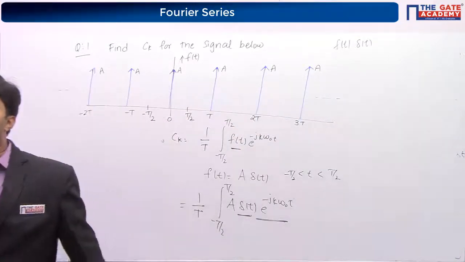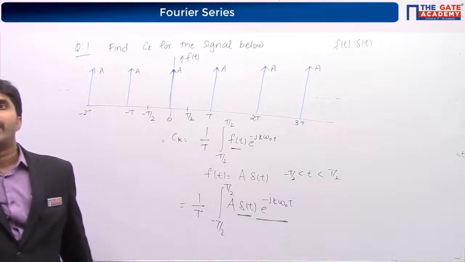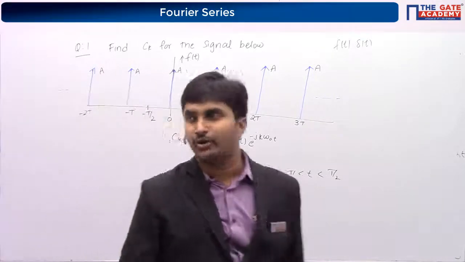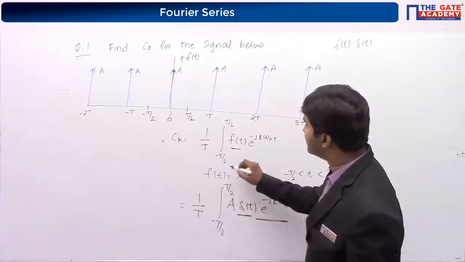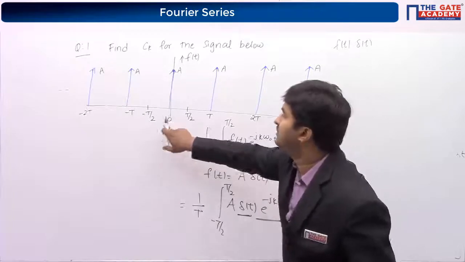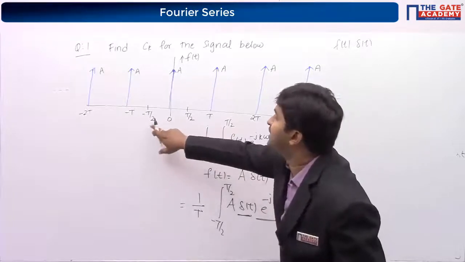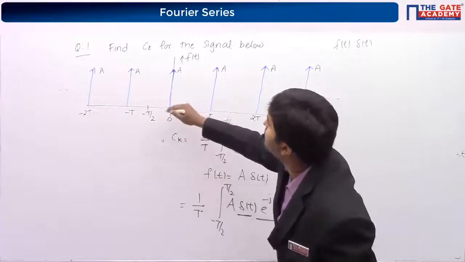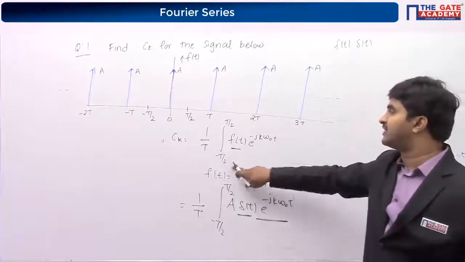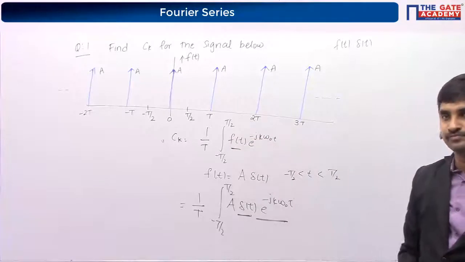So there is a question: why are we considering minus T by 2 to T by 2? It is because you can consider a single period of T. This period can be from 0 to T, or you can also take it from minus T by 2 to T by 2. Any point, if you are taking a single period, that is fine. So in this case, I am taking it from minus T by 2 to T by 2.